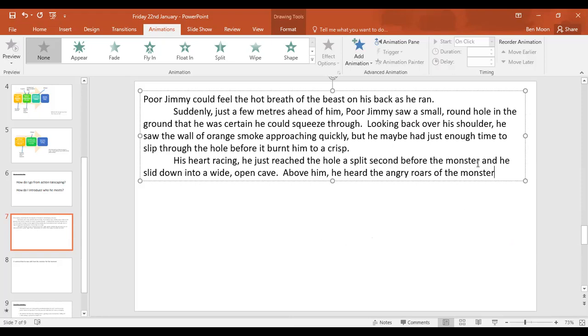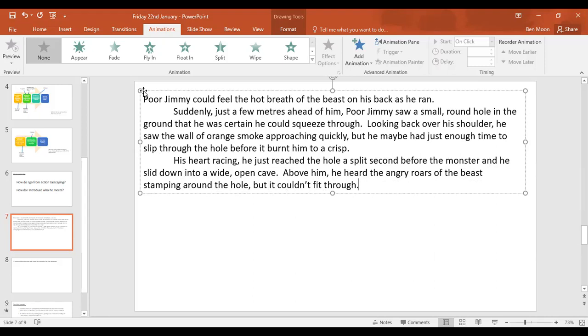I said the monster there as well, so I'll put the beast so I'm not repeating myself. Above him, he heard the angry roars of the beast stamping around the hole, comma, but it couldn't fit through.